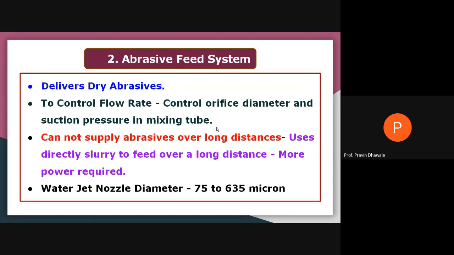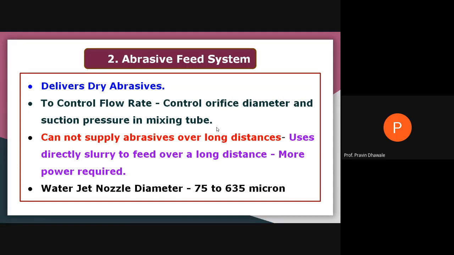And in case of feeding abrasive up to a longer distance, you cannot use the dry abrasive. You may prefer the slurry form of the abrasive plus water. For carrying this slurry up to a longer distance, no doubt you require a large capacity pump, and that pump will require an electric motor which has a very high capacity in horsepower.